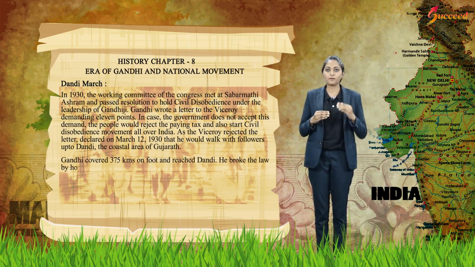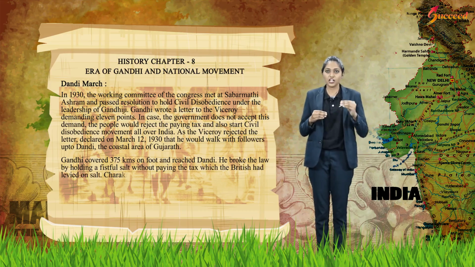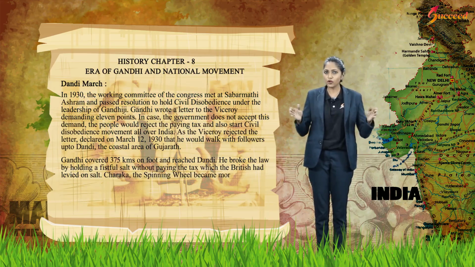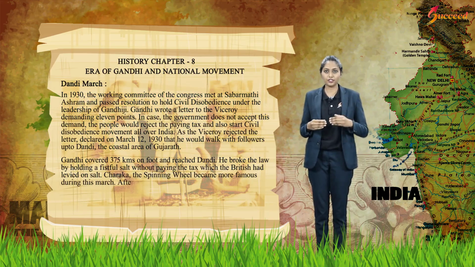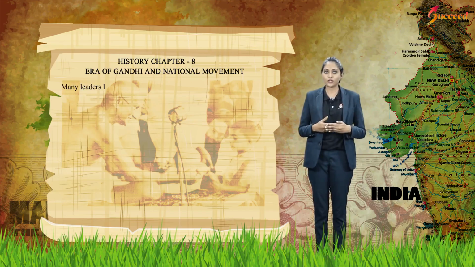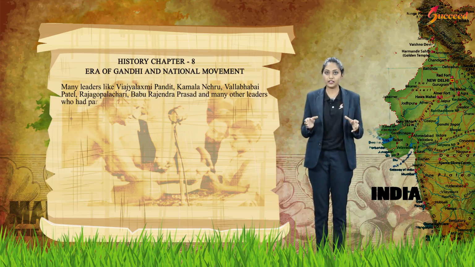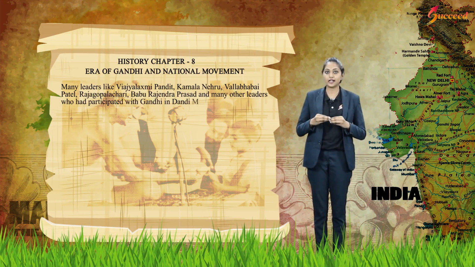He broke the law by making salt without paying the tax which the British had levied on salt. The charkha, the spinning wheel, became more famous during this march. After this, National Movement Week was observed from April 6 to 13th. Many leaders like Vijaya Lakshmi Pandit, Kamala Nehru, Sardar Vallabhbhai Patel, Rajagopalachari, Babu Rajendra Prasad and many other leaders who had participated with Gandhi in the Dandi March were arrested.